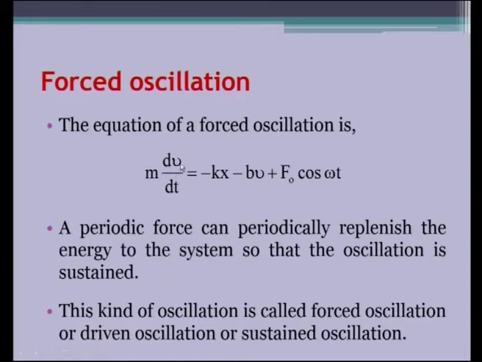On the left hand side we have the force term, mass multiplied with the rate of change of velocity, this is acceleration. So, the left side term is the force, and each term on the right hand side is also a force. So, this F naught is the force that is applied in an oscillating form, and this omega is the frequency at which the force is applied.